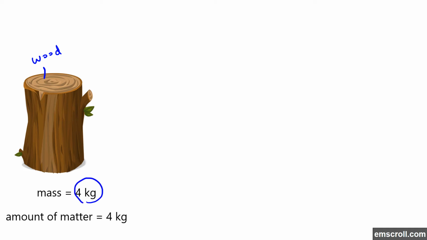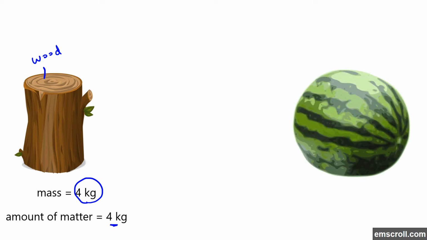Let's take another example, but let's compare this piece of wood to a different object of different matter. This piece of wood has a mass of 4 kilograms, for example, so the amount of matter is 4 kilograms. Let's compare it to a watermelon.